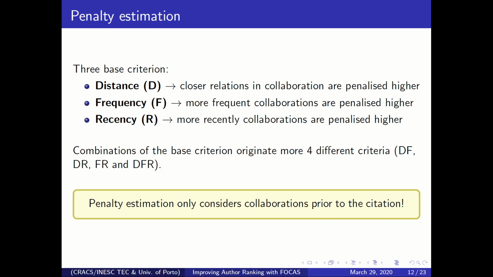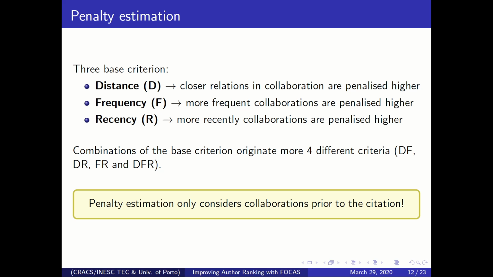So based on this, we define these three base criteria, and we can also make combinations between them. For example, we can combine the criteria of distance and frequency and create what we call the DF criterion. We can also do this for frequency and recency, for distance, frequency, and recency, and so on. So we can create all these combinations, which give us a total of 7 different criteria that we can use. Another thing to highlight here, and I'm moving quite fast on this part, is that if you are interested, I advise you to look into the paper, because there we have some examples of these calculations, and I think it would be easier to understand.